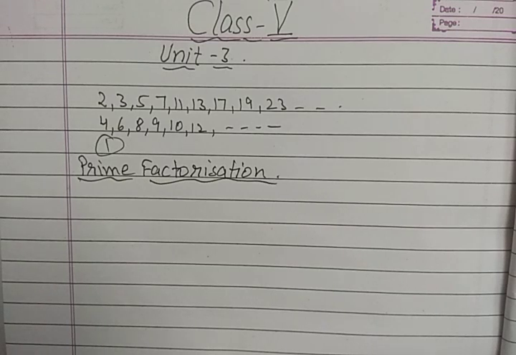And also learn the prime numbers, starting 10 और 15 प्राइम नंबर्स आपको लर्न होने चाहिए. Why? For this prime factorization.